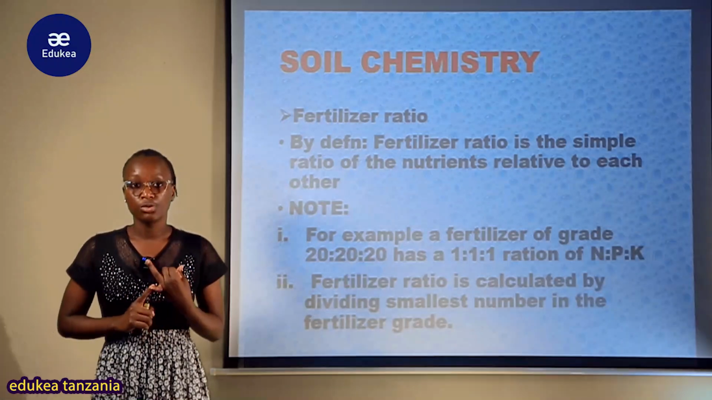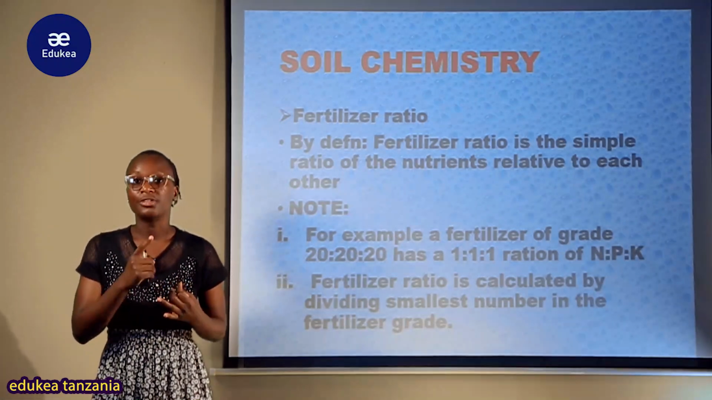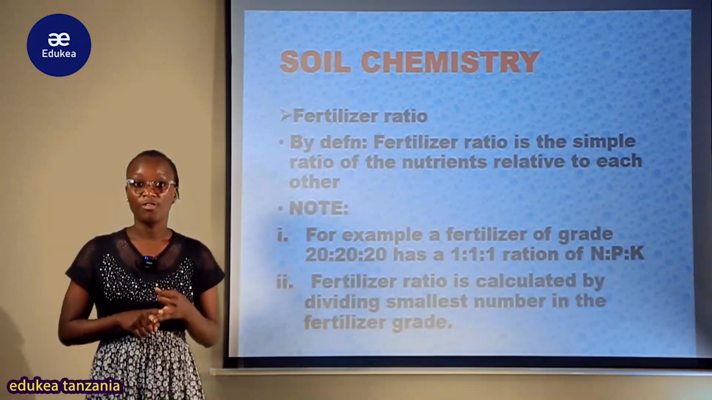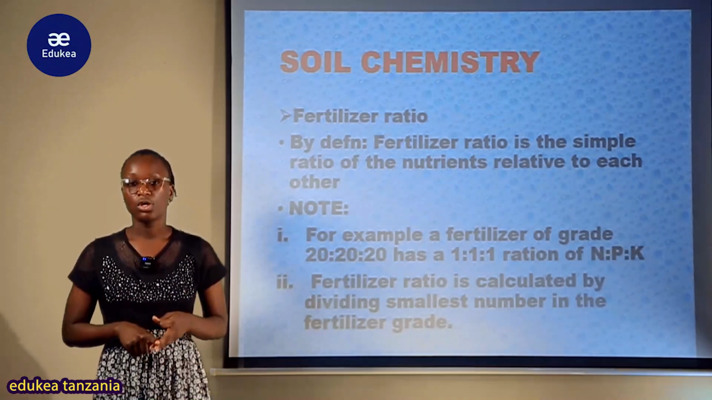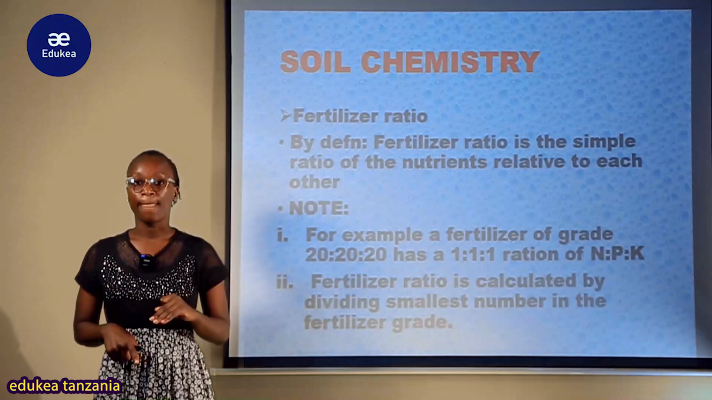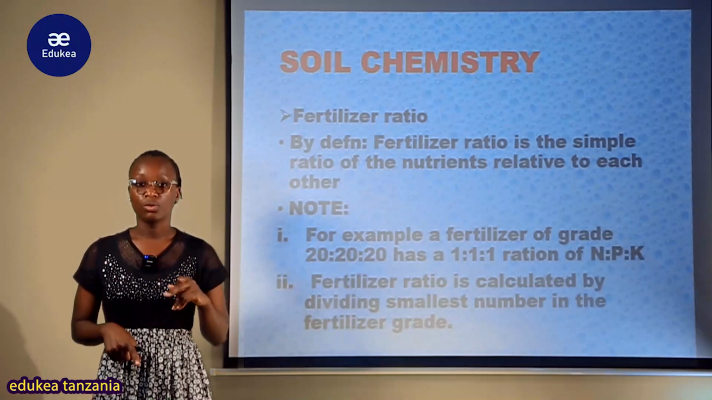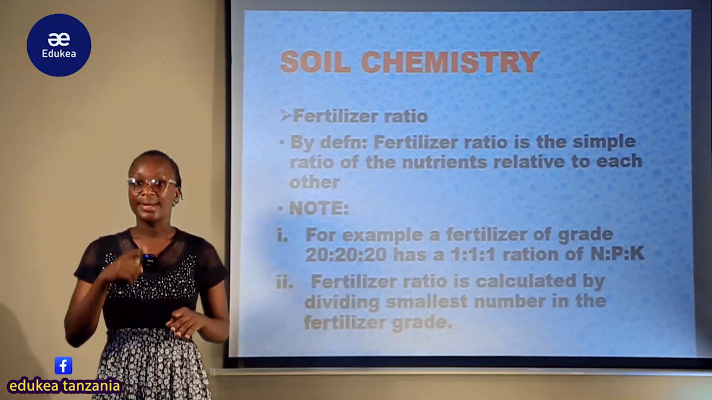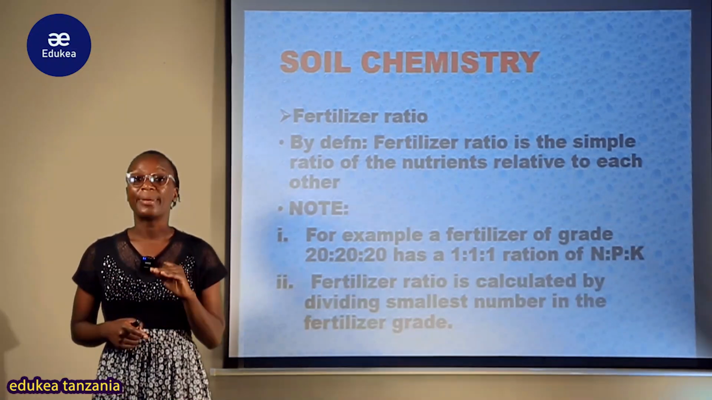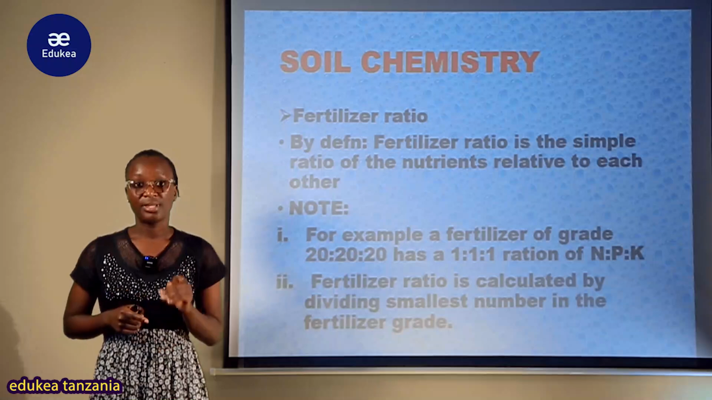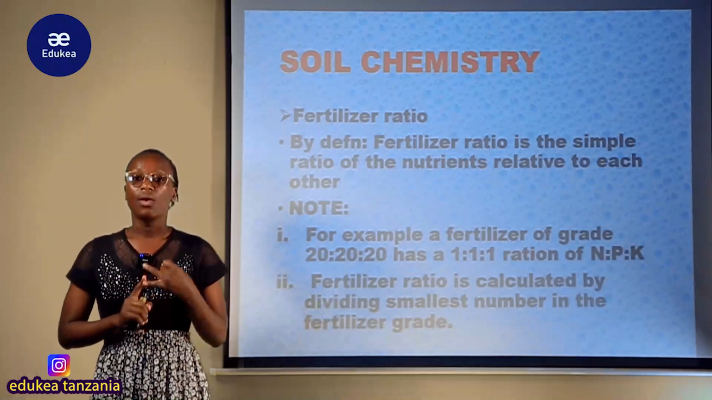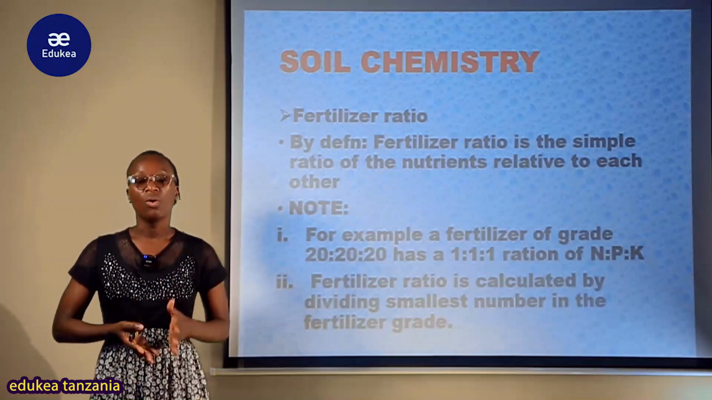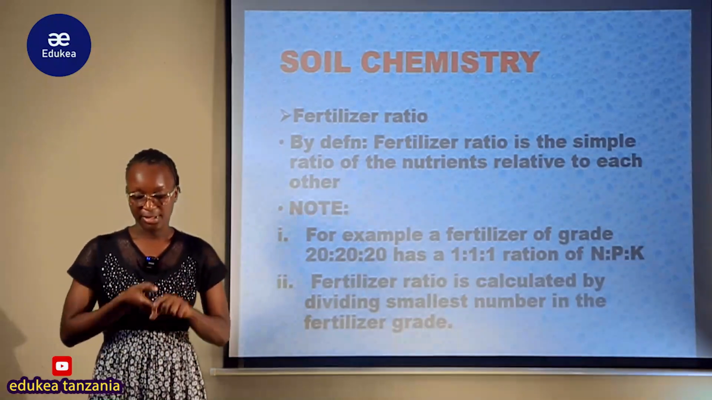So what we are going to do, we are dividing each by 2. So it will be 2 over 2, 4 over 2, 6 over 2. So after dividing, utakuja kupata 2 divided by 2 utakuja kupata 1, 4 divided by 2 utakuja kupata 2, and 6 divided by 2 utakuja kupata 3. So our fertilizer ratio will be 1 : 2 : 3. That is how we can represent the fertilizer ratio.